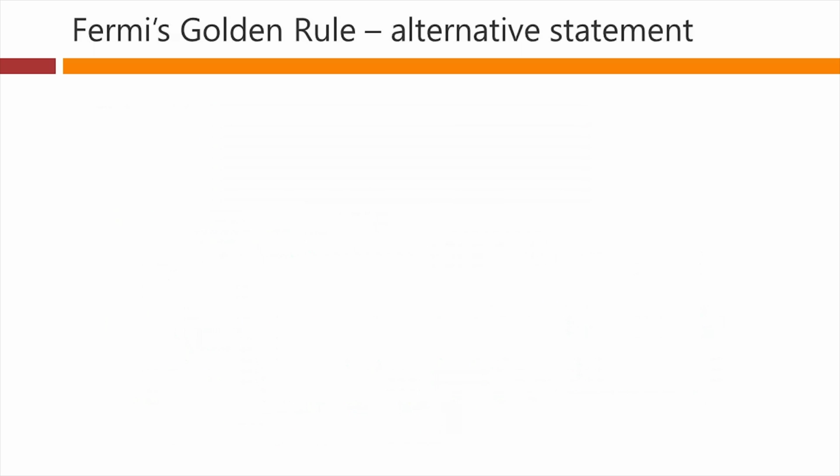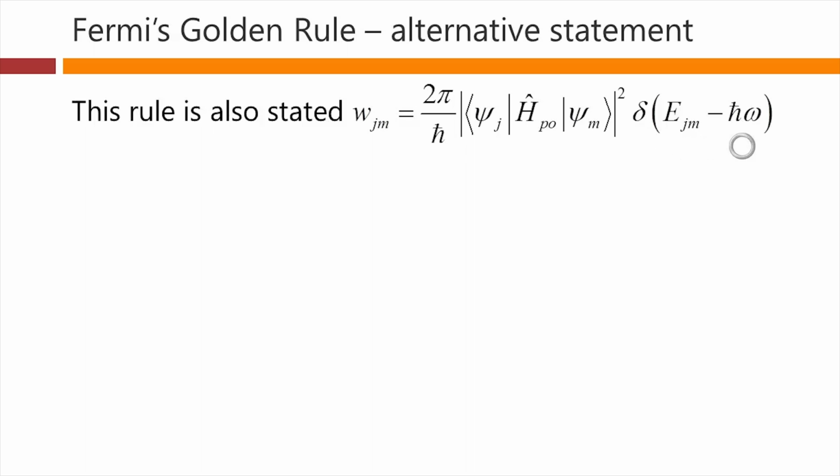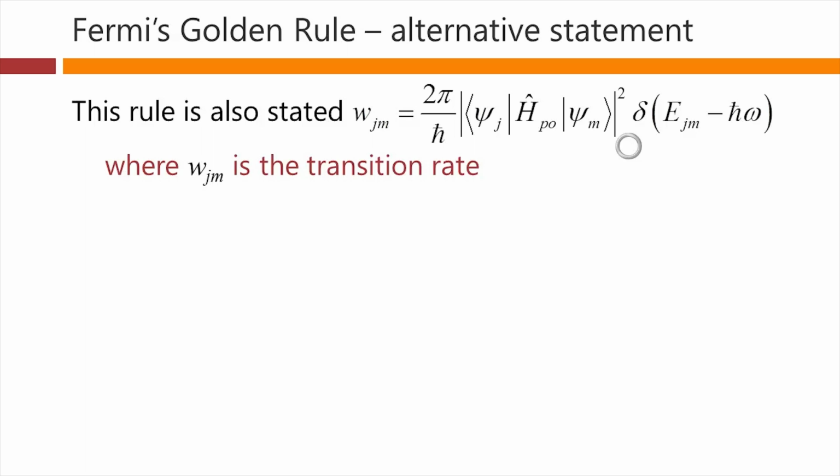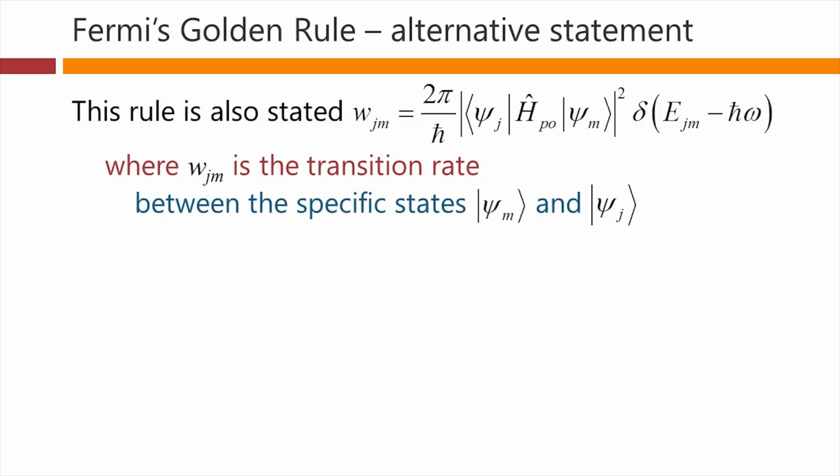We can state Fermi's golden rule in an alternative way, which is using Dirac's delta function. This is merely a formal change compared to what we were looking at, and in this case we are using a small w here, and this is the transition rate between state M and state J. And of course it does have this formal difficulty that it has a sharply spiked function here, which is what the delta function is. But this would give us formally, in a mathematical sense, the transition rates between states M and J of the system.